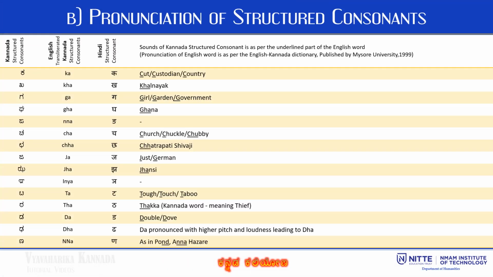Let us learn the pronunciation of structured consonants. The structured Kannada consonant K is used in words like cut, custodian, country. The letter G is used in words like girl, gulf, Google. T is used as in words like tough, touch, turbo. The remaining Vyanjana letters and their pronunciations are given on the screen.